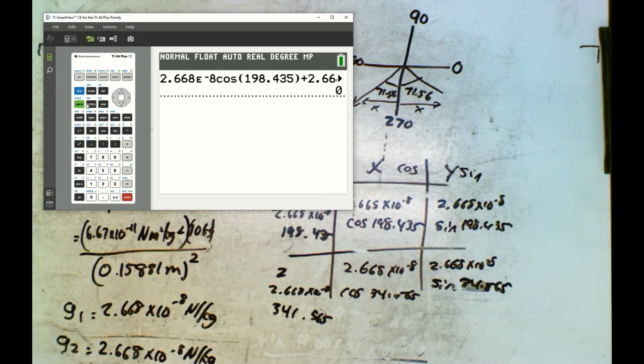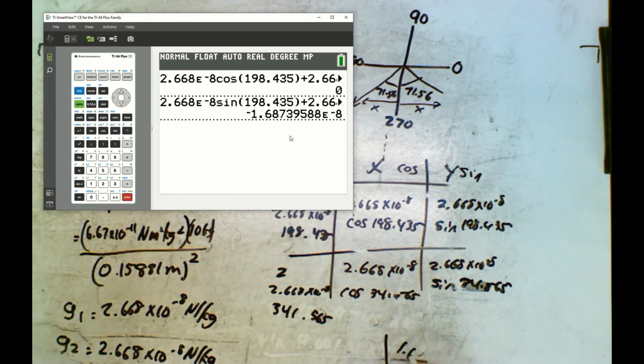So let's find our y. To find our y, all I have to do is type in the exact same thing, but switch my cosines to sines. And we get that it's going downwards, which makes sense. And it's going downwards at 1.68 times 10 to the negative 8 newtons per kilogram. 1.68 times 10 to the negative 8 newtons per kilogram is what we end up getting as our answer. Actually, it would be 1.69. There we go, and that's it.